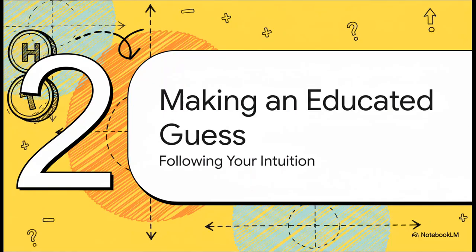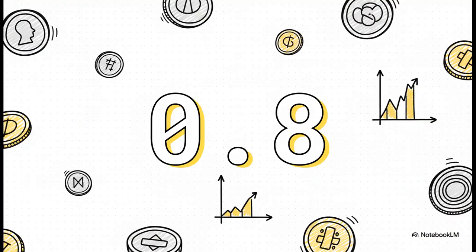Okay, so back to our coin problem. We have our data. Let's just go with our gut and make that first, most intuitive guess. So when you see 4 heads in 5 flips, your brain, which is just an incredible pattern-matching machine, right? It probably just leaps to a conclusion. The best guess has got to be 4 out of 5. That's 0.8 or an 80% chance of heads. It feels right, doesn't it?